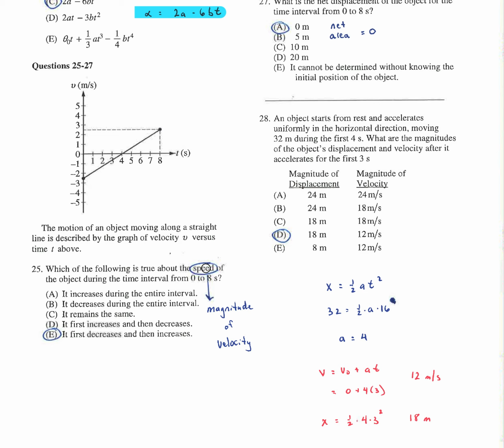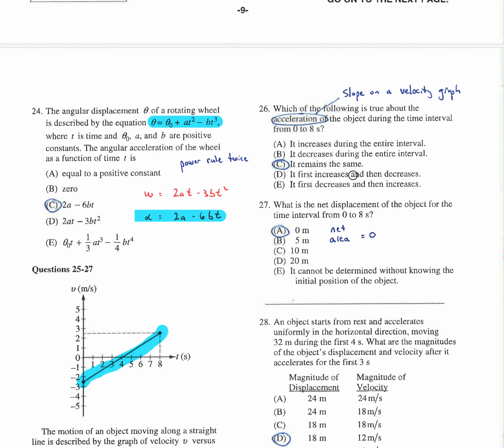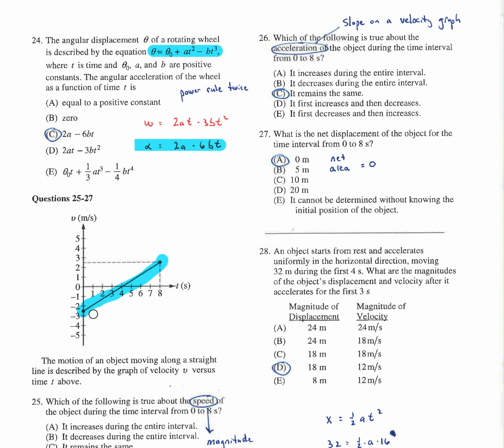All right, they trick you with speed here, right? The velocity actually is just increasing this entire time, but the speed is slowing down to 0 and then speeding up. So just be careful of speed versus velocity. Velocity is a vector, because then up here they ask, what's the acceleration? Well, the acceleration is constant. Look at the slope. The acceleration is a constant positive.